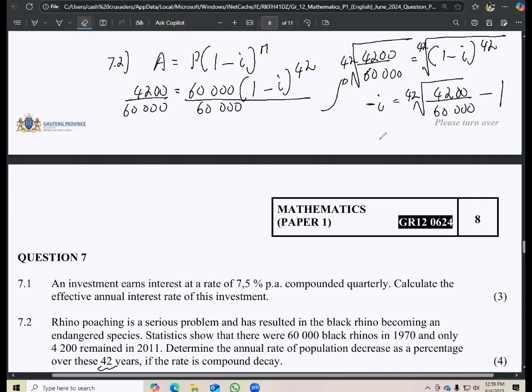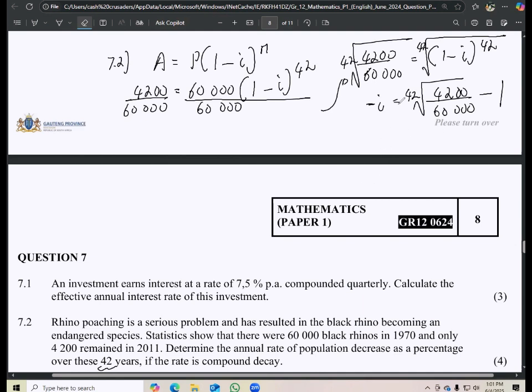Then what I'm going to get there is the value. So now you can punch all of that into your calculator. If you punch it into your calculator, you're then going to end up with what? Let me just punch that particular value.